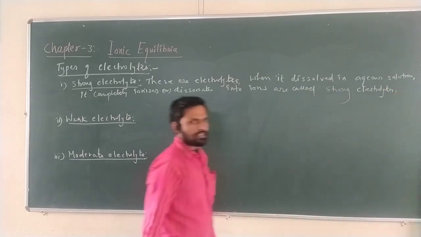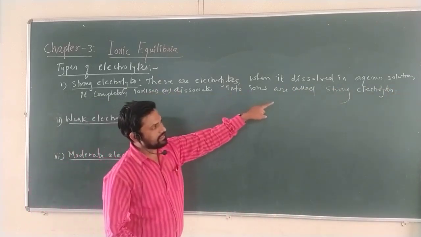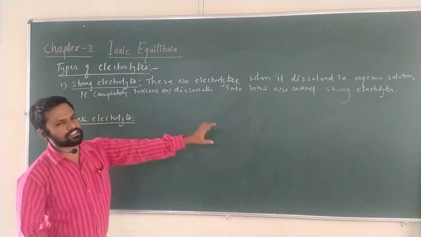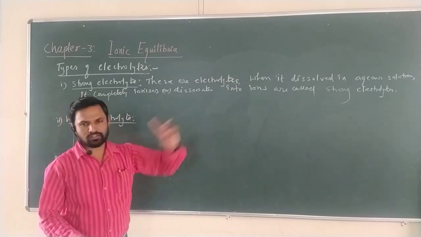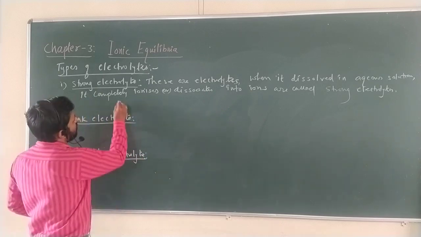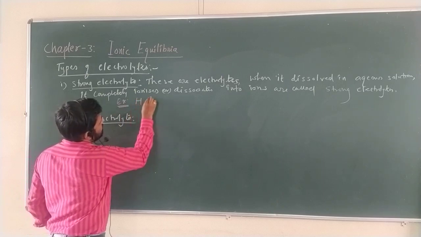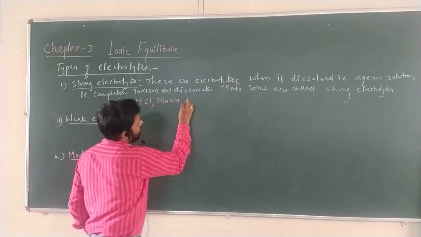Now see, these are the electrolytes that, when dissolved in aqueous solution, completely ionize or dissociate into ions, and are called strong electrolytes. Example, let me see the examples here. What are the examples? HCl. Let us take HCl, NaOH, and KOH.